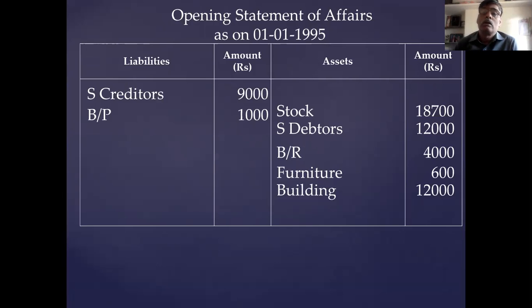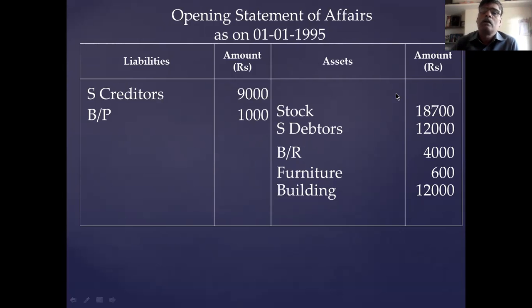Okay, this is not completed. One more opening balance is there that is not given in the asset and liability balances. You see the cash book. In the cash book, the balance at bank is there. That balance you have to take. Otherwise, your statement of affairs is not complete.